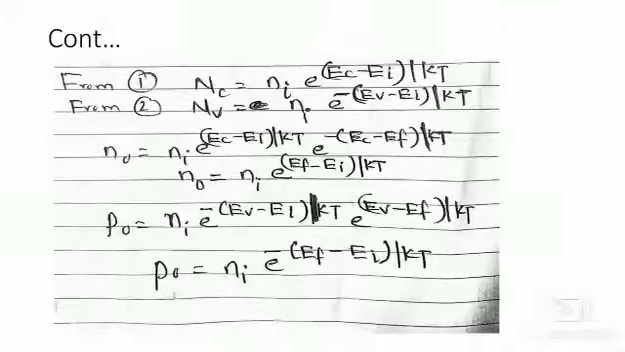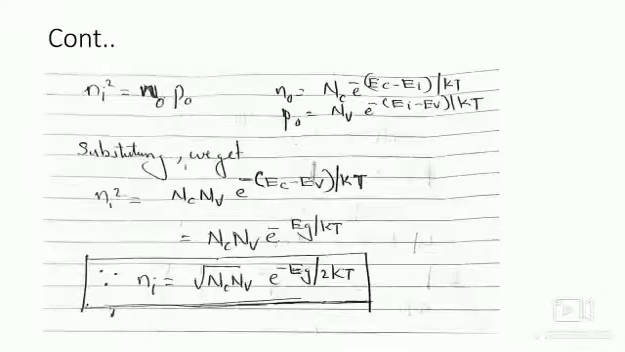So this is the expression which we had already studied. Now, let us look at the expression of ni. ni square is equal to Nc Nv e raised to minus Eg by kT. From this expression, we take the square root, that is ni equal to root of Nc Nv e raised to minus Eg by 2kT.